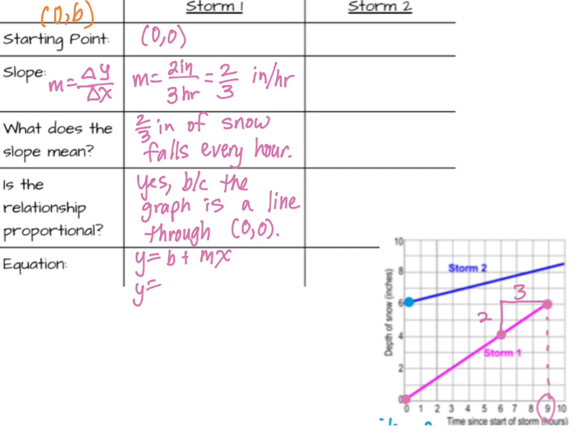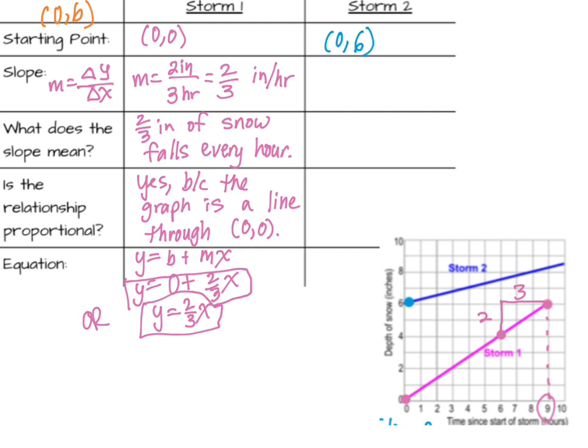So I get y equals 0. M is the slope, 2/3. So y is 0 plus 2/3 x. Now, a shorter way of writing this is just y equals 2/3 x. And again, I could have gone straight here if I thought about, oh, it's a proportional relationship. Let's do storm 2. We already know the starting point is here at 0, 6.